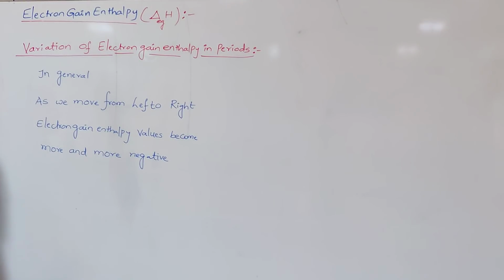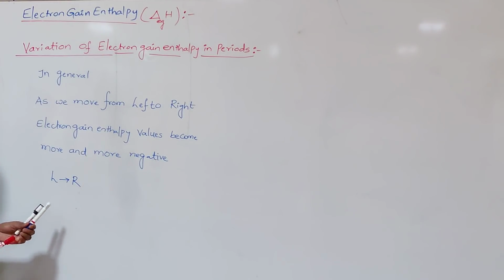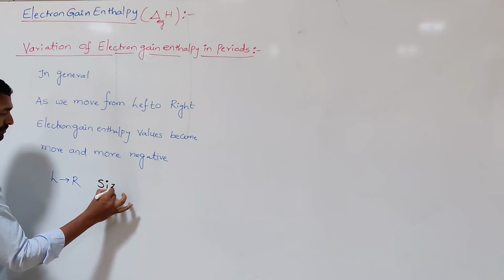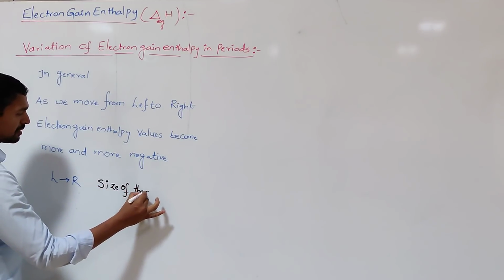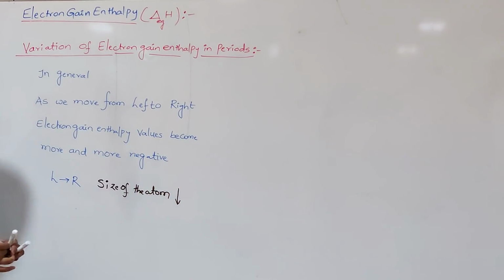That means more and more energy is released. When more and more energy is released, the atoms have a greater tendency to accept the electron. So that's why here the electron gain enthalpy values become more and more negative. Okay, so why does it become more and more negative? You know very well, in periods from left to right, generally the atomic size of the atom decreases.